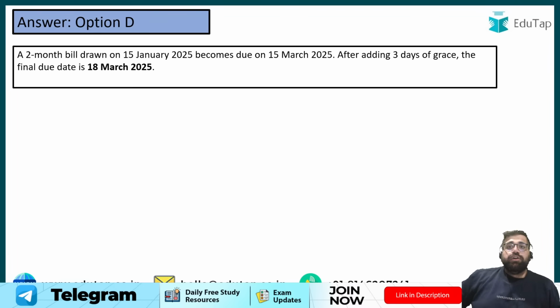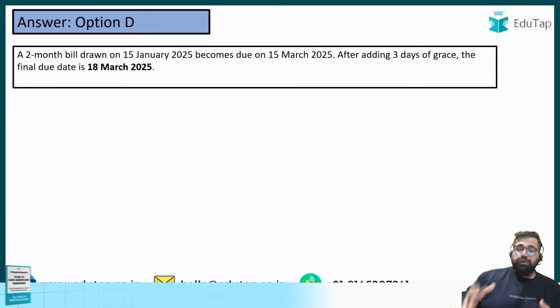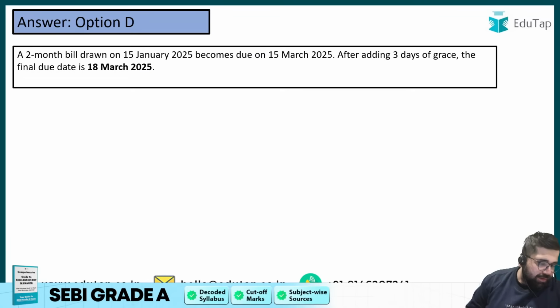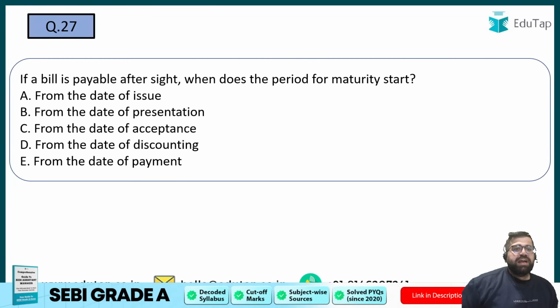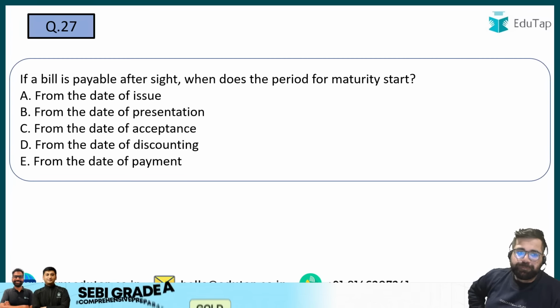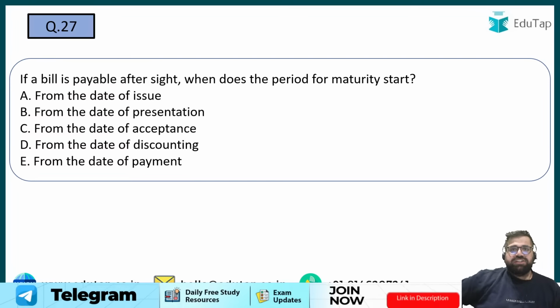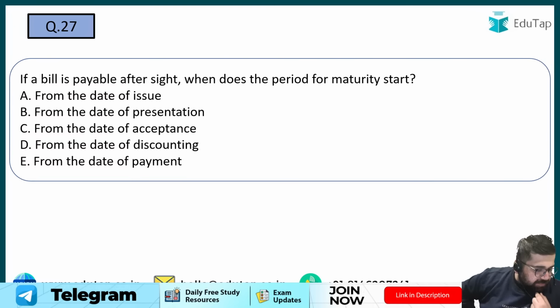And in this particular chapter, I hope you know that if the due date is on a public holiday, then it will be the preceding or the next day. If you know the answer, do let me know in the chat box. Question 27. A bill, whether bills payable or bills receivable, is basically a bill of exchange, to club it under one heading. Grace period of 3. Yes, very good.